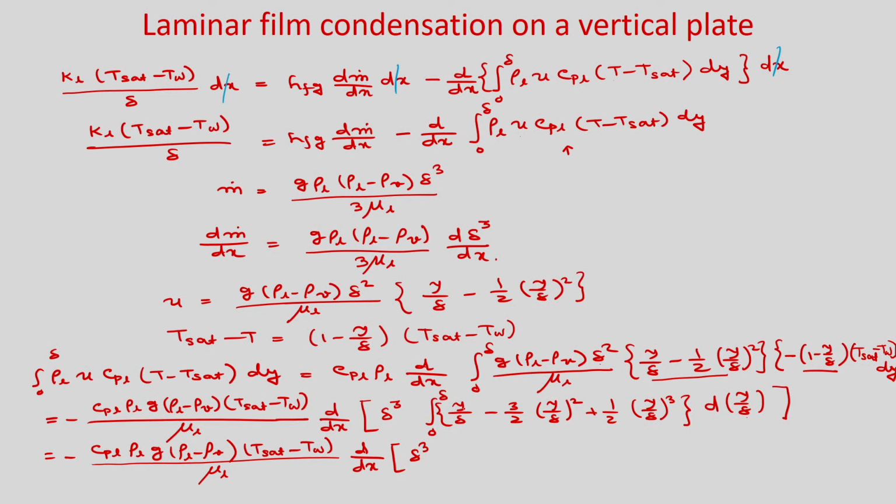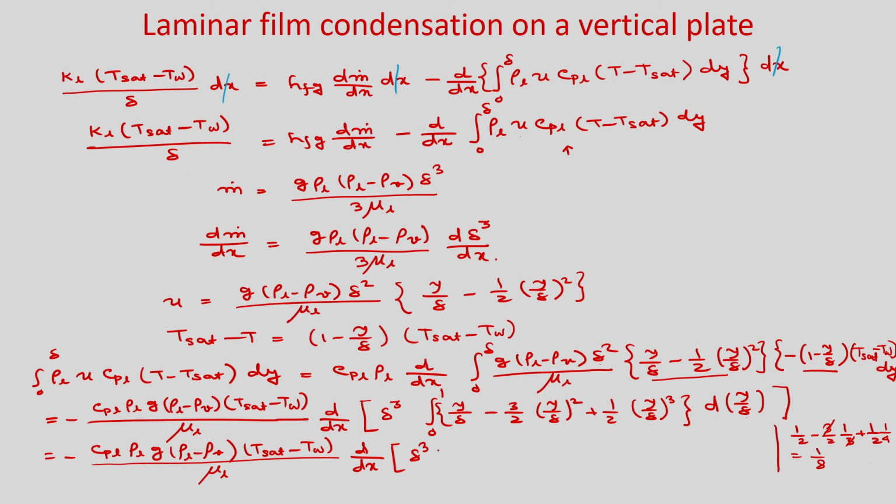So, you can see this will be 0 to 1, because y by delta will vary 0 to 1. So, if you see this will be just y square by 2, so it will be half, then 3 by 2 y cube, so y cube by 3. So, this will be just 1 by 3 plus half, so it will be 1 by 4. So, this 3 will get cancelled. So, you can write half will cancel. So, it will be 1 by 8.